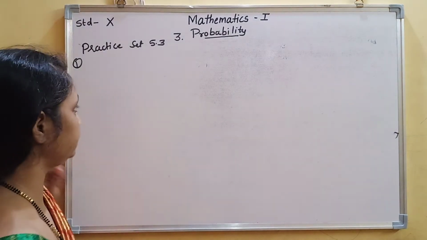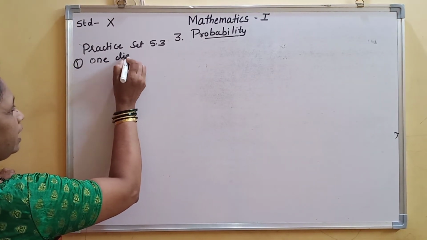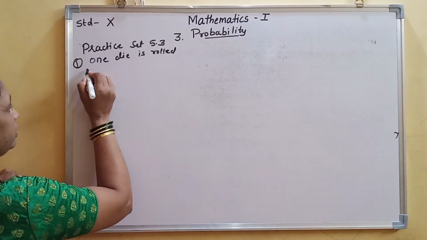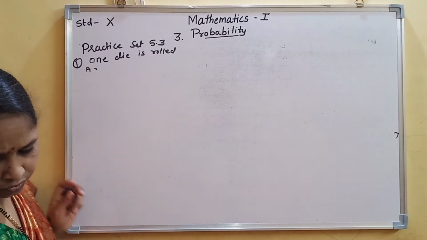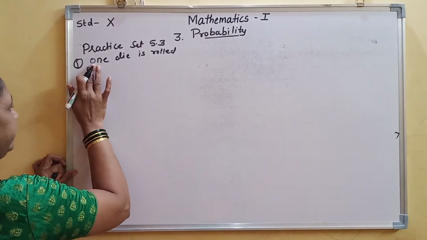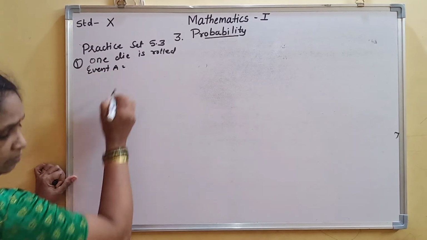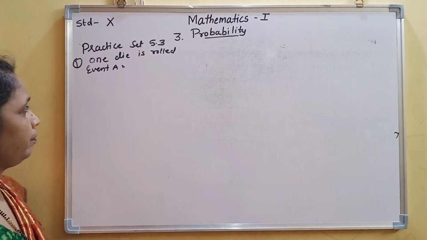Now what is the event? A is the event of an even number on the upper face.